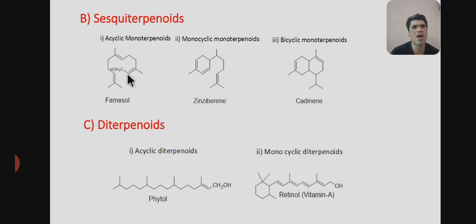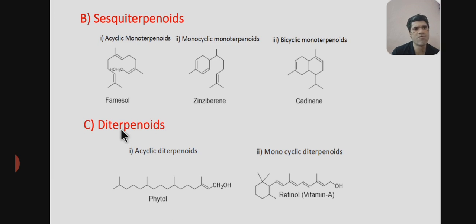So this is 1, 2 and then 3. Similarly, for monocyclic sesquiterpenoid, zingiberene is another example, and for bicyclic sesquiterpenoid, cadinene is an example. In this case, two rings will be there. In the case of monocyclic, a single ring will be there.